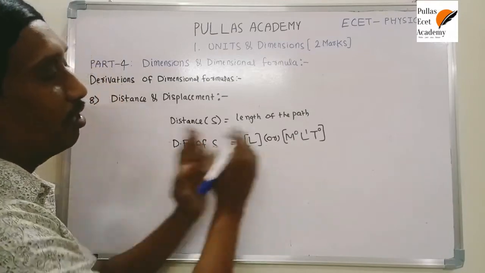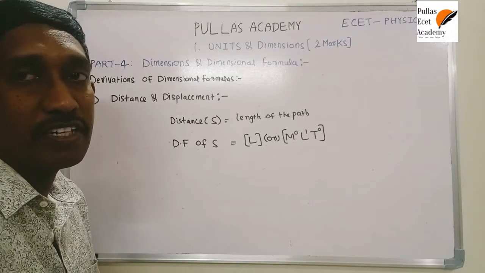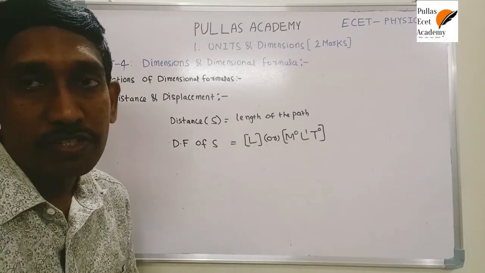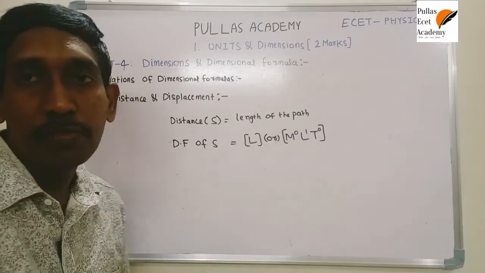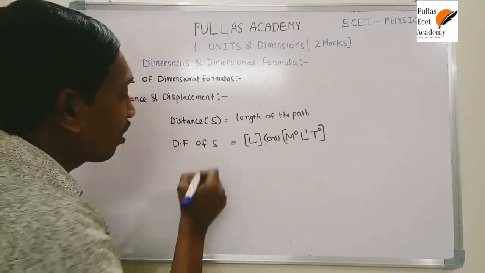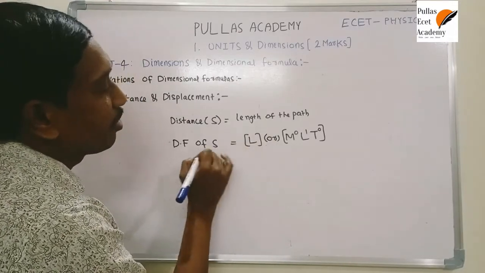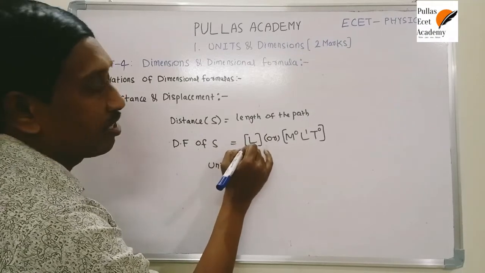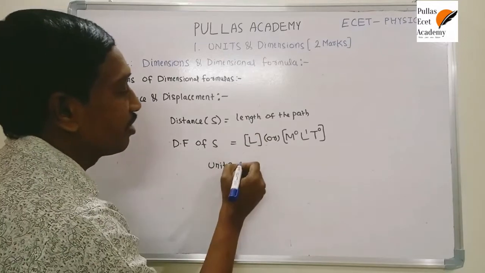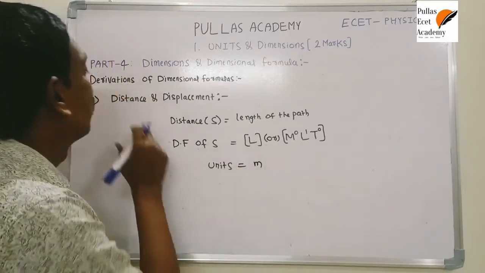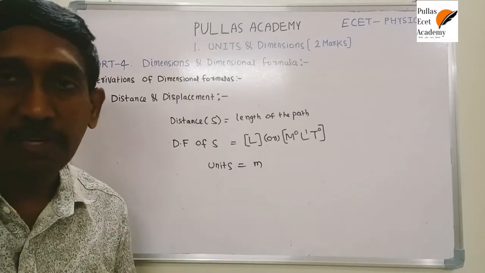If you know the dimensional formula, you can easily understand the behavior and nature of the quantity. That's the importance of the dimensional formula. If you know it, it is also possible to construct the units. What are the units of distance and displacement? They are similar to the units of length. Since L stands for length, the units of length are the units of distance. The unit of length is the meter, so the unit of distance and displacement is the meter. So that is about distance and displacement.